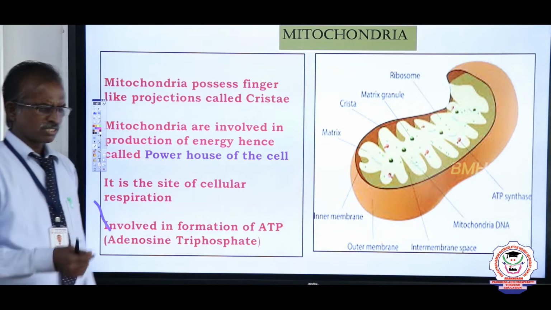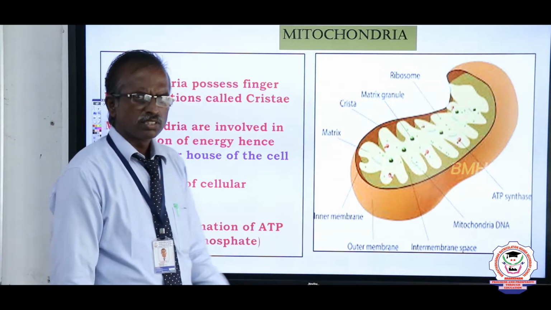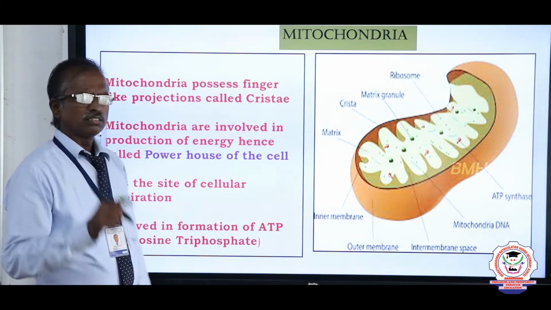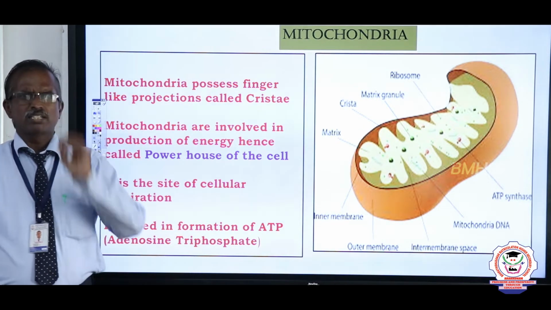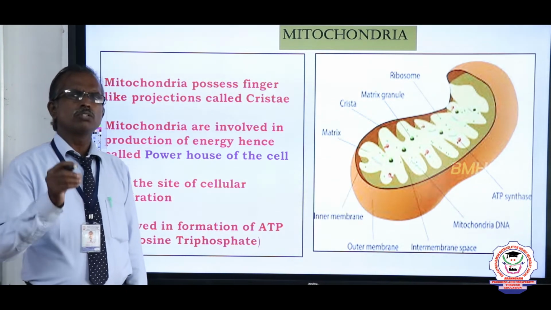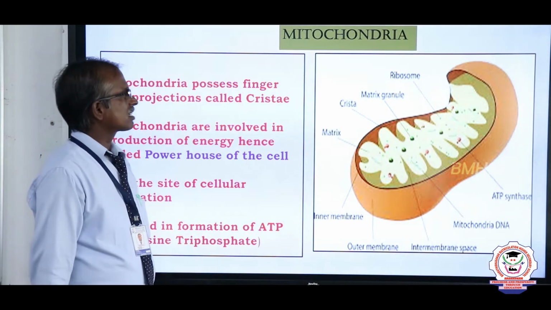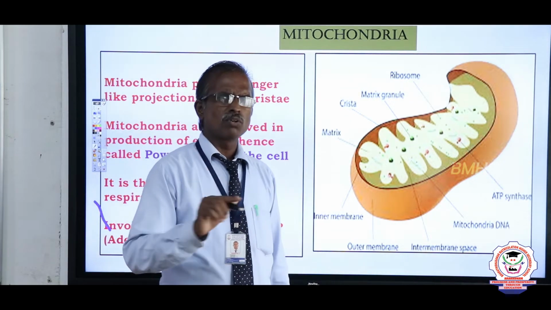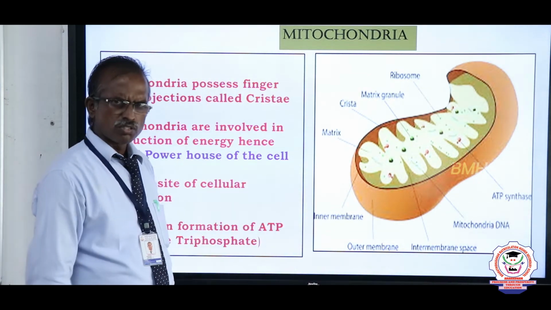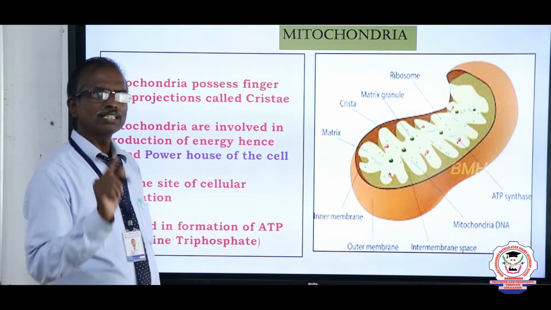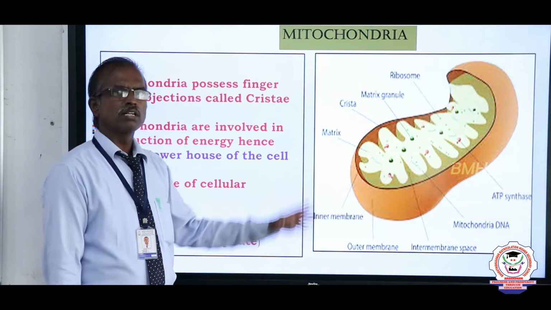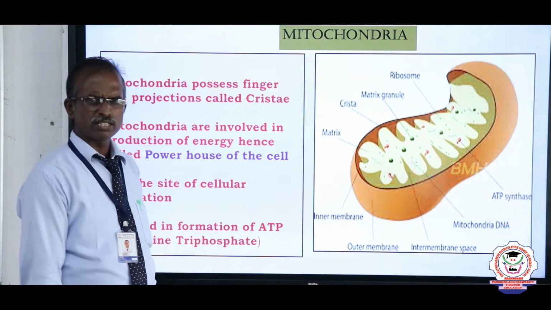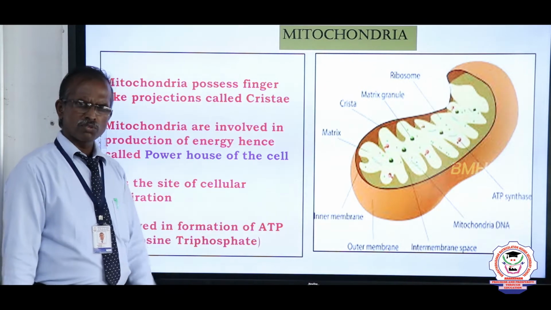We are going to an interesting topic, the cell organelles, their structure and functions. Before going to this, what is meant by cell organelles? Tiny structures which are present inside the cell are called cell organelles. In Tamil, cell nunnuruppukal. Cell organelles are not visible under the light microscope, only under the electron microscope, because all these structures are ultramicroscopic. They are present in the cytoplasm of the cell.